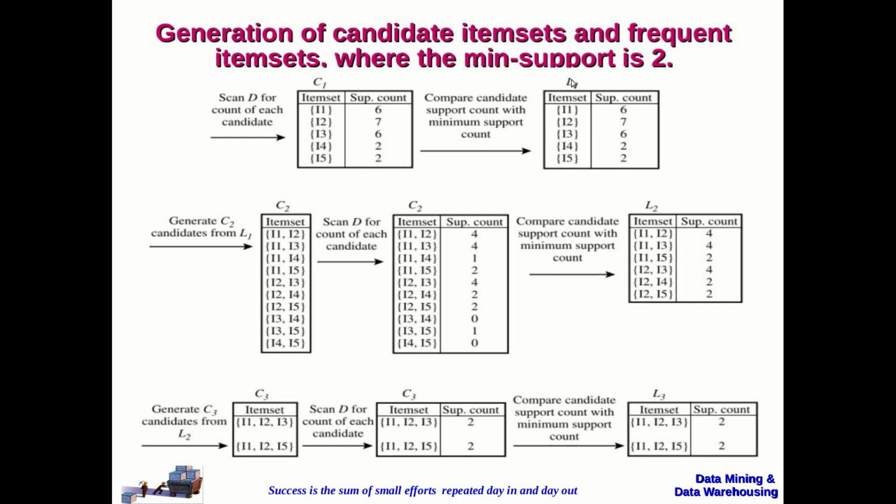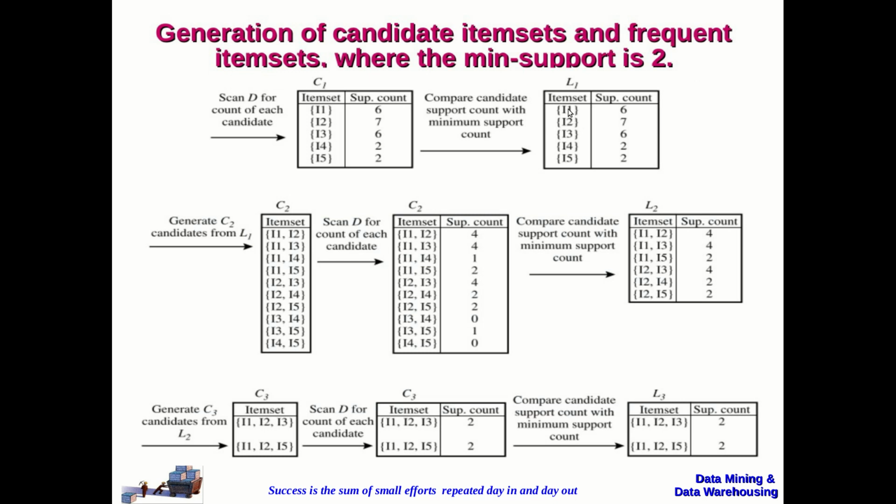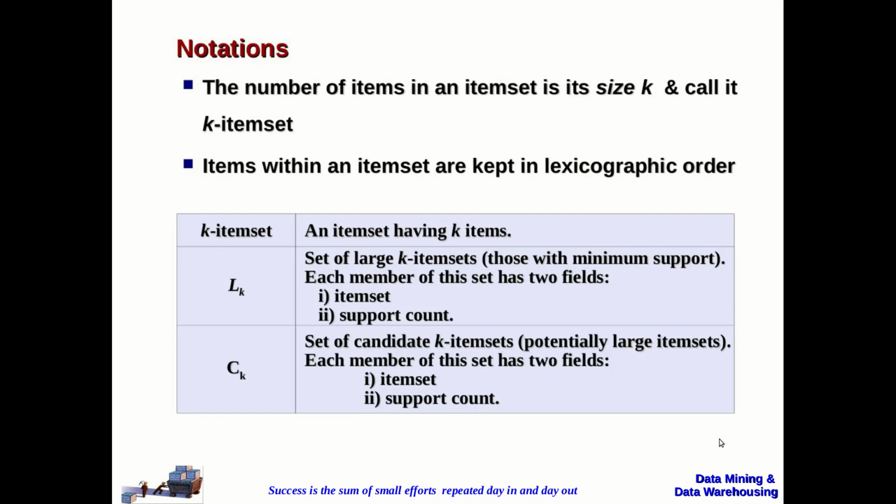So L1 is the frequent 1 item set. It will have 2 fields. One is the item set. The second field will be the support count value. So L2 will have the frequent 2 item sets, where the first field will be having the item set and the second field will be having the support count. L3 is frequent 3 item sets, and the first field will be having the item set. Second field will be having the support count value.